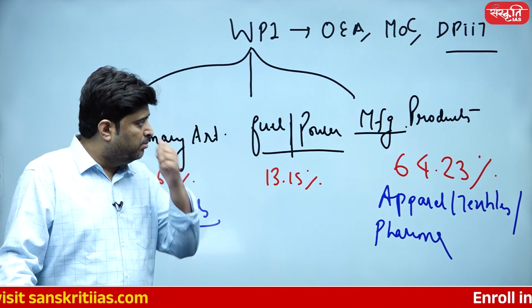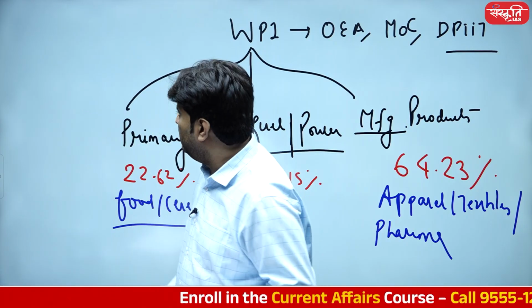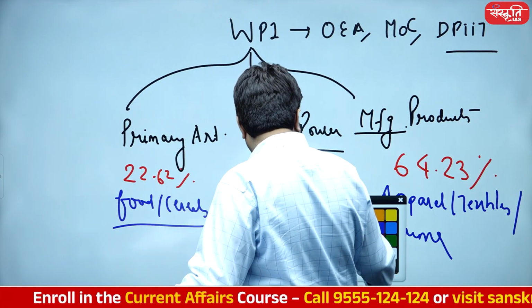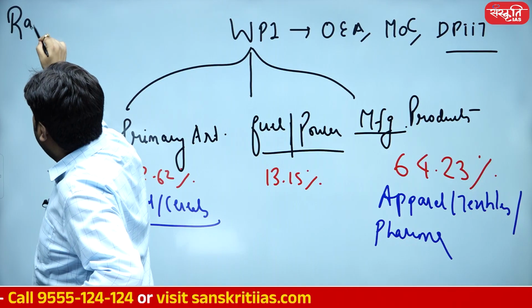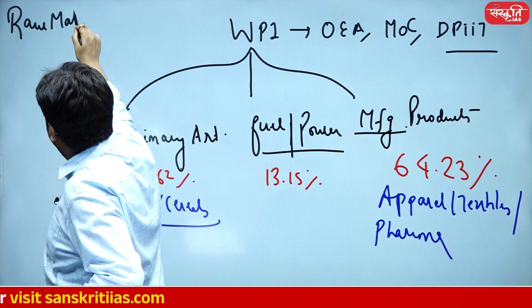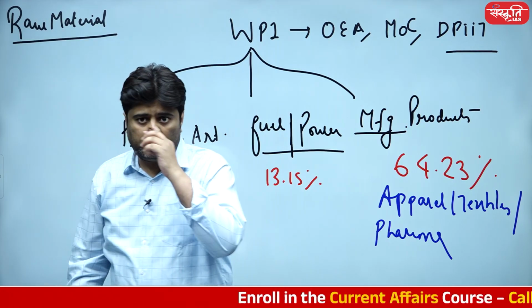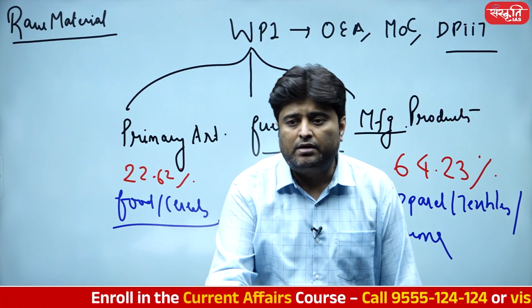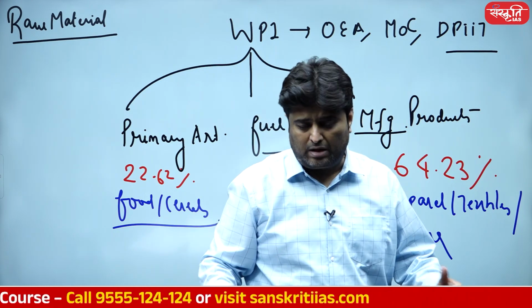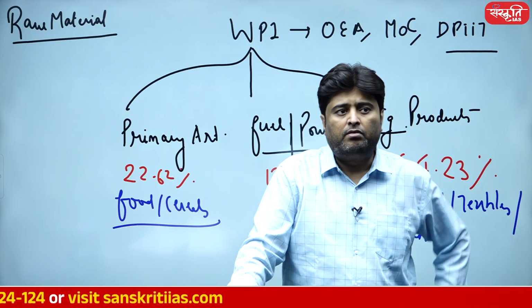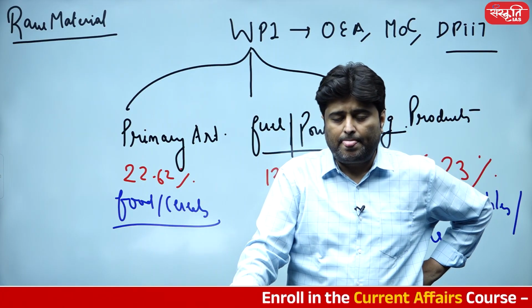And the overall weightage of manufactured products in WPI is 64.23%. Now please understand, the moment raw material price goes up, please connect all the dots that we have just shared in today's session. The moment raw material price goes up, is India a raw material independent country? Answer is no, we are not a raw material independent country. We are self-sufficient in steel production, but still we need to produce for the world. We should compare ourselves with China. If I'm not wrong, China has 10 times more steel production capacity than ours.